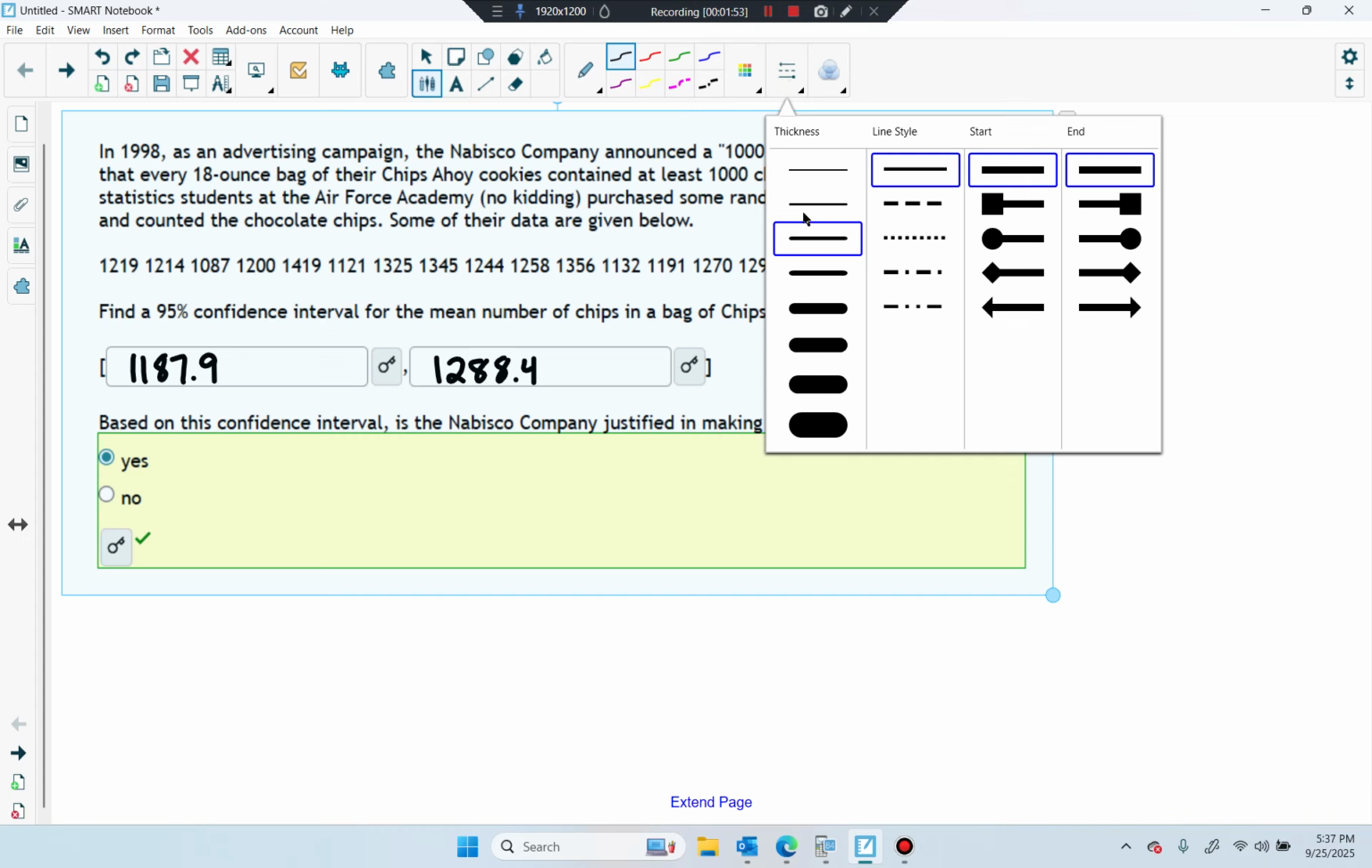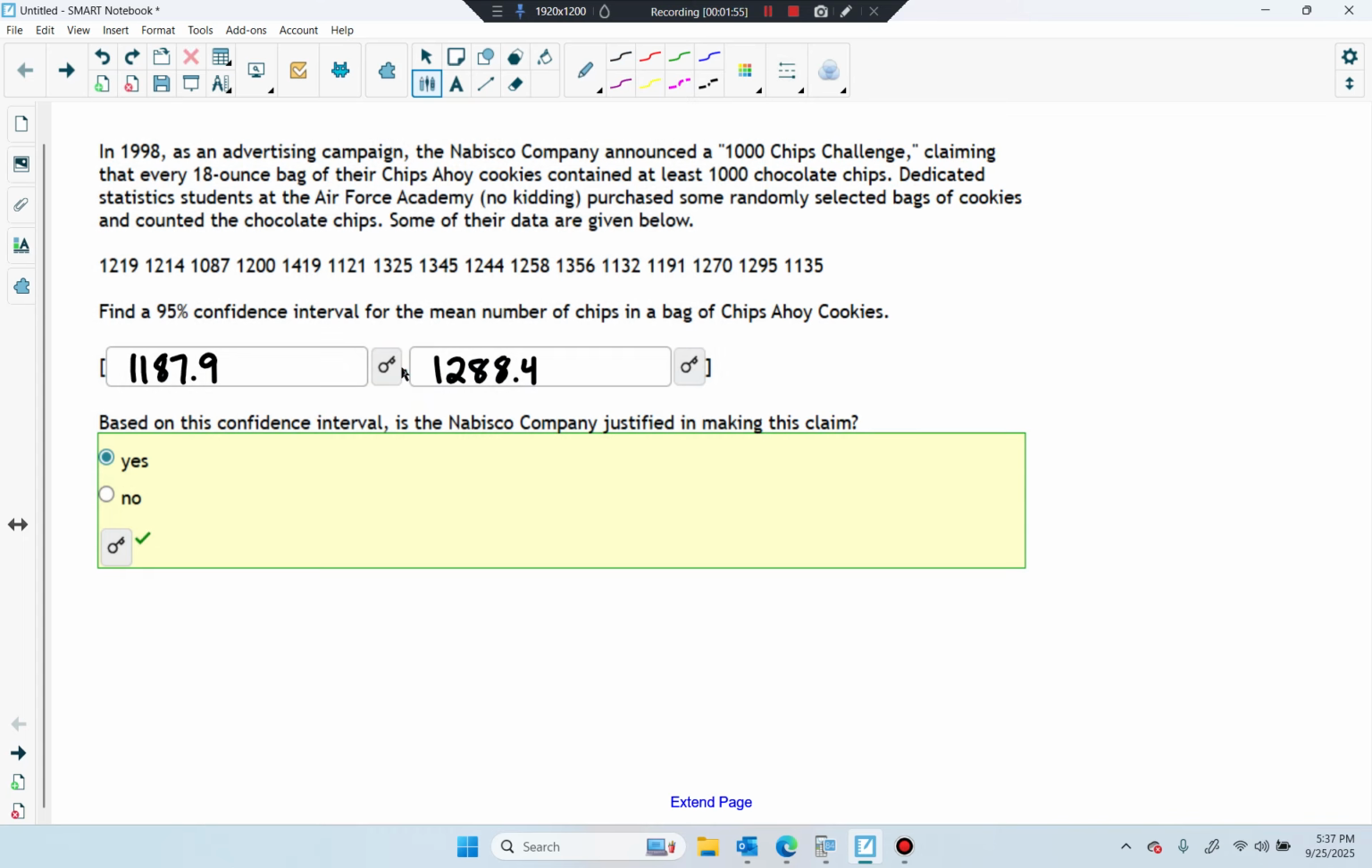What this is saying is that we're 95% confident that the true mean number of Chips Ahoy chocolate chips is between these two numbers. Or you could say 95% of all samples taken will have a mean between these two numbers.